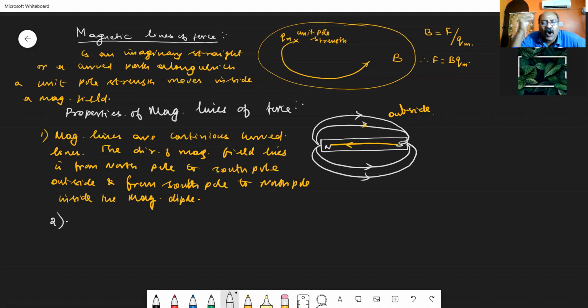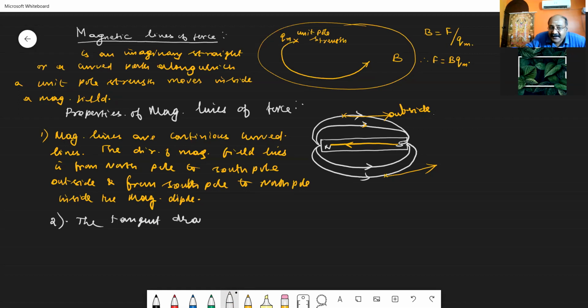See, let us recall what you have studied in the electrical field lines. A tangent drawn to the electrical field lines will be giving you the direction of the electrical field. Similarly, to these continuous curved lines of magnetic field, you drop a tangent at a particular point. If I am drawing a tangent at this particular point, then the tangent drawn to the magnetic line of force at any point gives you the direction of the magnetic field. Are you clear? So the second point is the tangent drawn to the magnetic line of force.